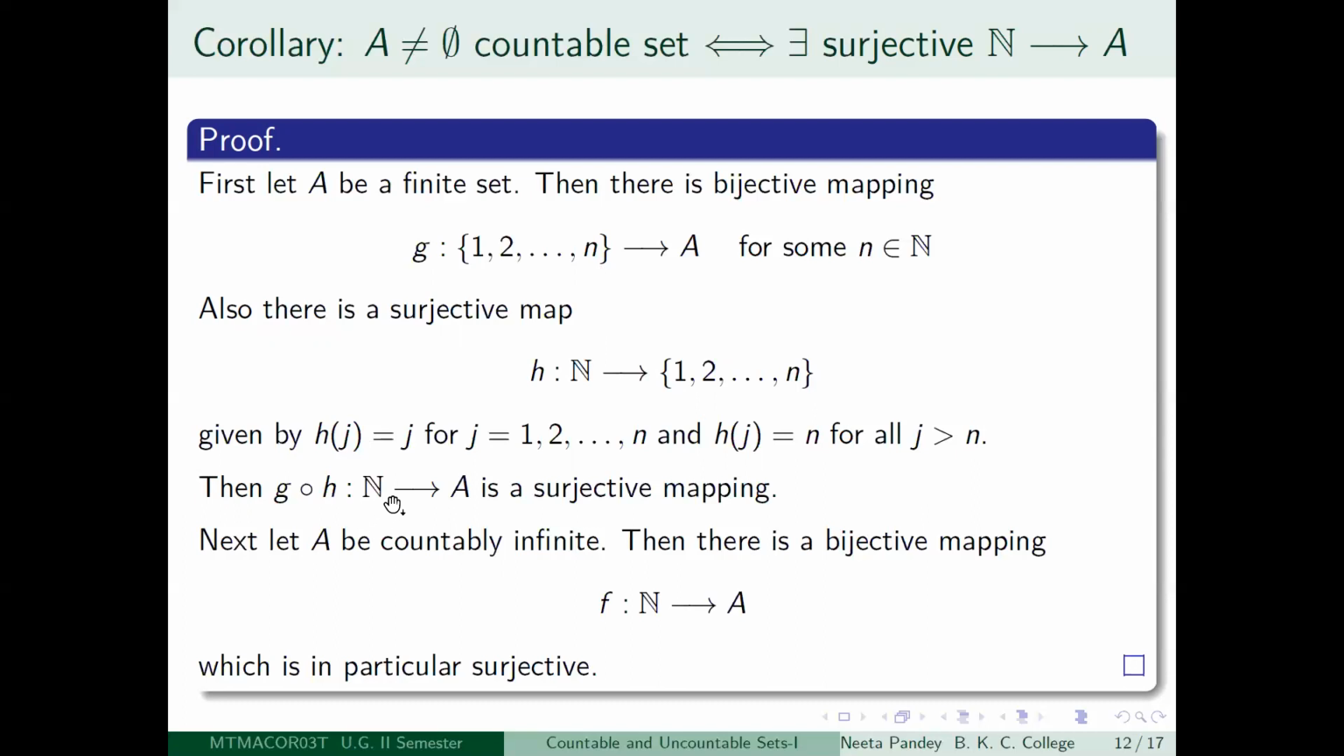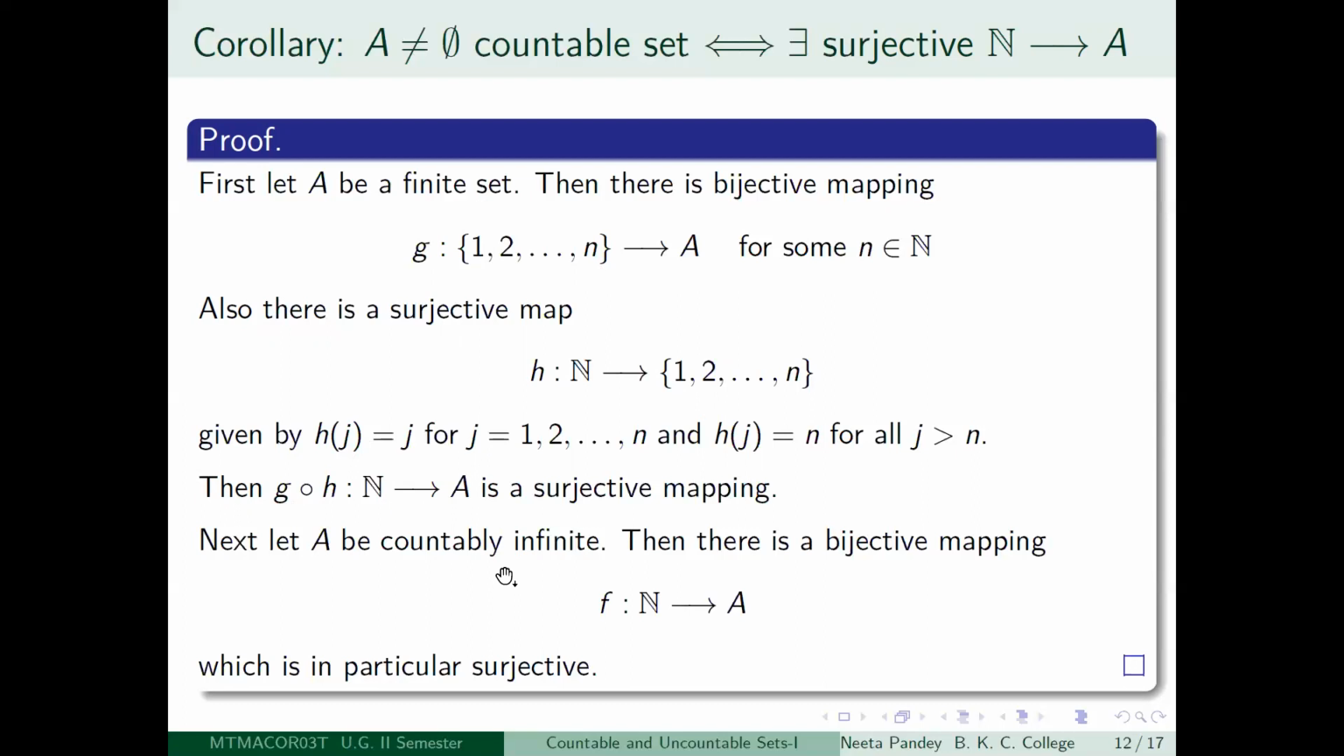So you have got a surjective mapping G composed H from the set of positive integers to the set capital A. Therefore, if A is a non-empty finite set, then you will always be able to get a surjective map from the set of positive integers to A.